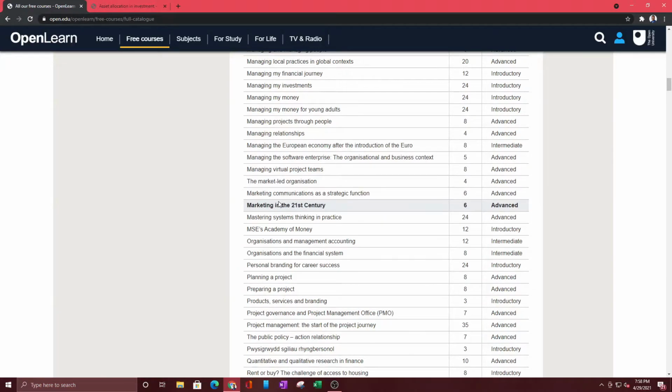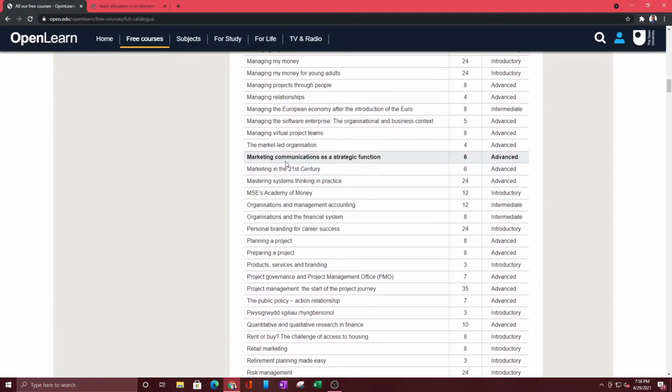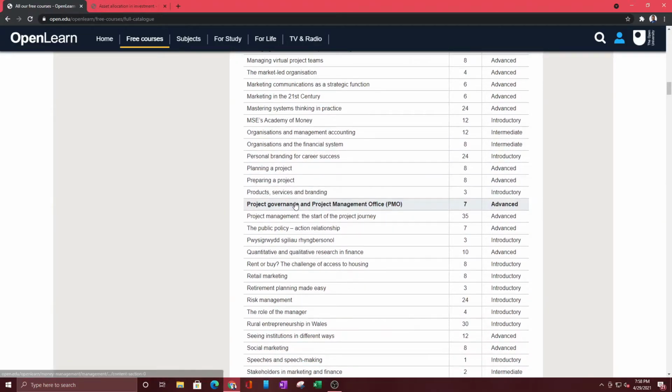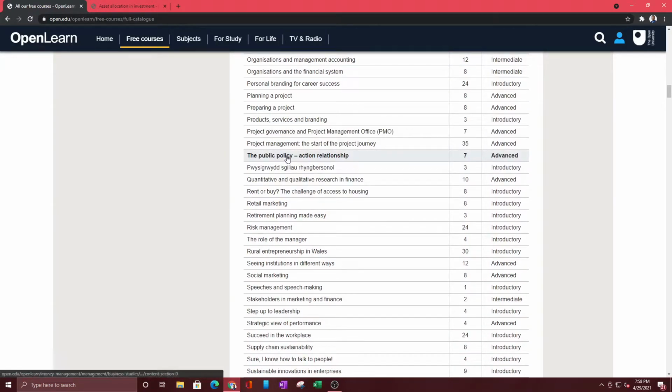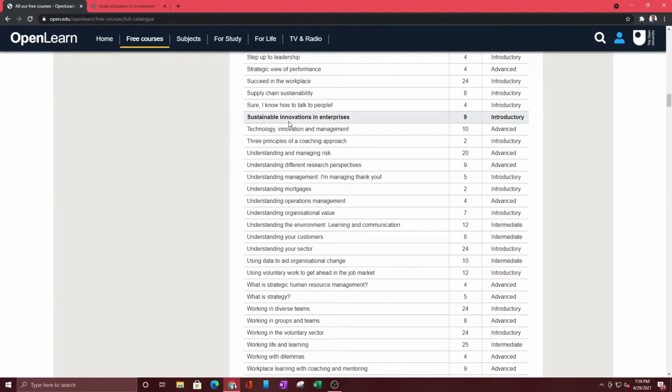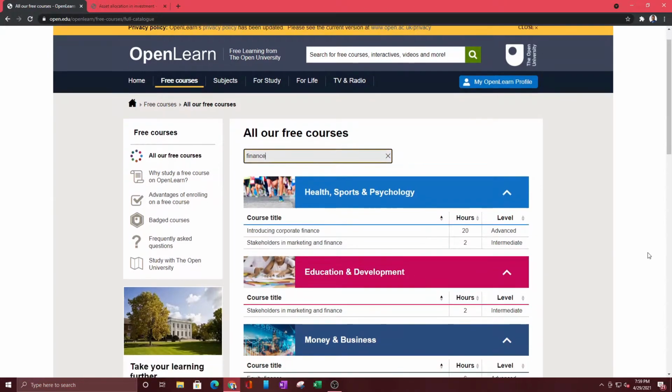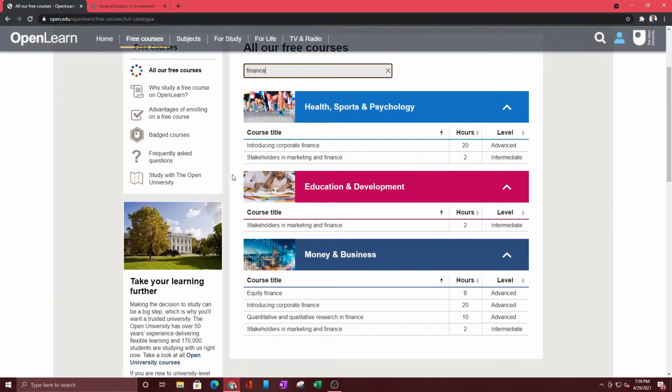If you want to get into marketing as well, you have marketing communications as a strategic function. You have just a lot of these. And looking down here, if you want to go into project management, you also have some pretty great ones on here. And if you want to look into risk management, you also have understanding and managing risk. You also have, if you want to get into real estate, your mortgages, you have operations management, you have organizational value. If you were interested in finance specific courses, I would just type it over here so that you don't have to look through the list.